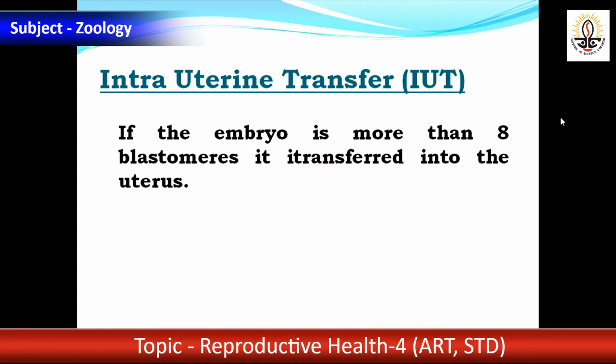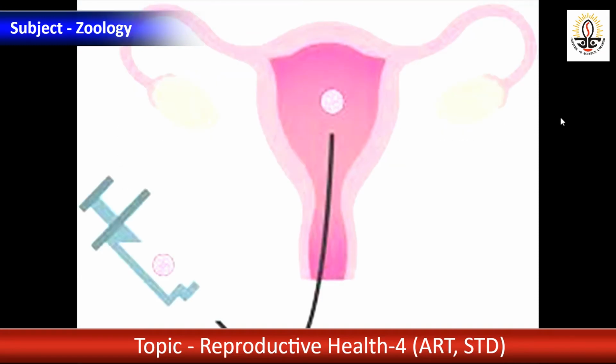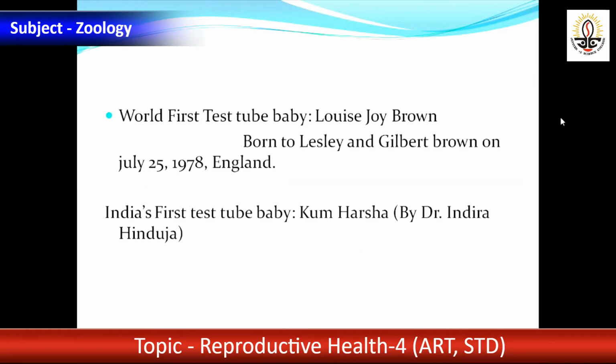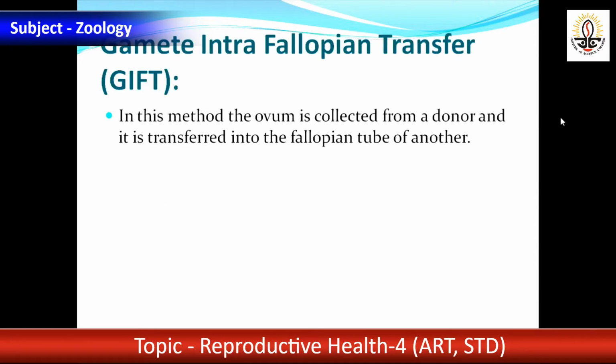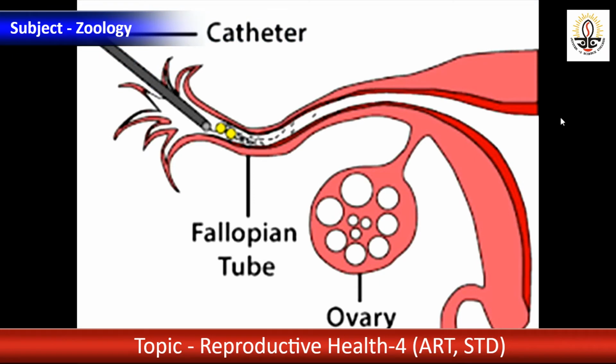Now see intrauterine transfer. If it is more than 8 cell blastomere, then it will be placed in the uterus. Here you see intrauterine transfer. I told you the first test tube baby in the world and India. And GIFT, this is more invasive technology where the sperm and ovum both are shifted to the fallopian tube by means of a catheter. Now see, by means of a catheter, these are transferred into the fallopian tube.